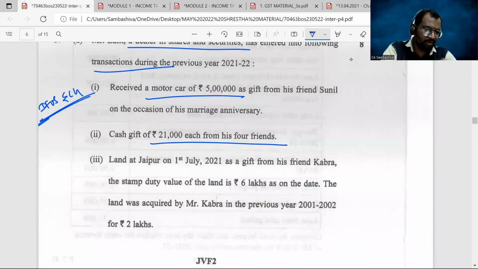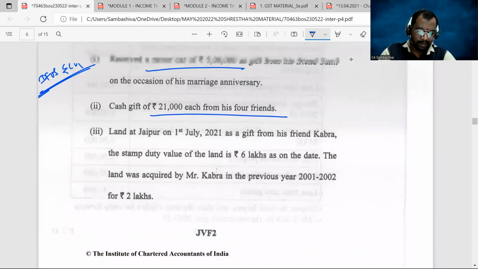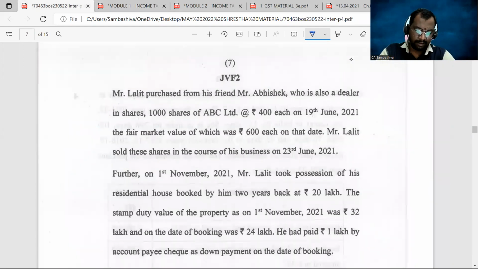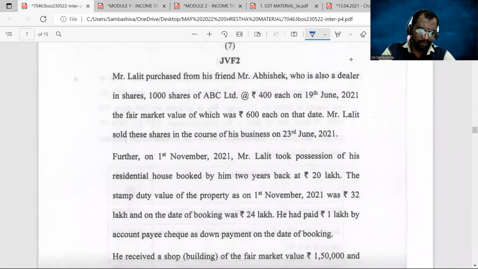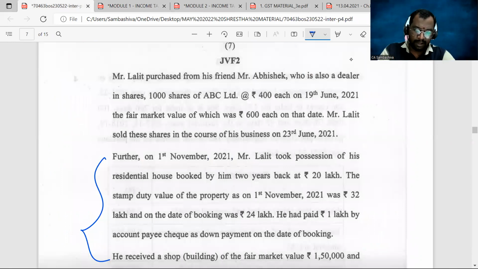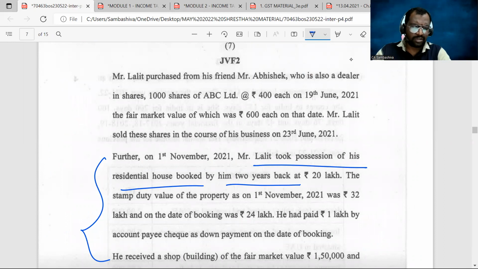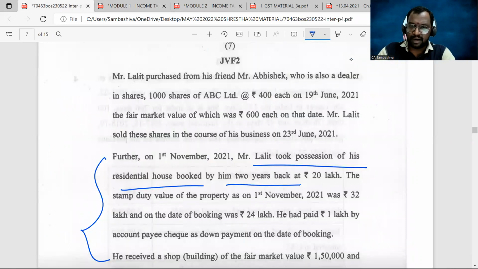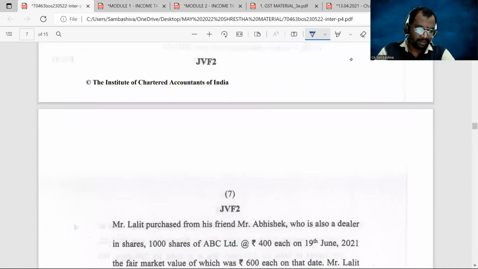You can see all the provisions are here, plot of land discussion, and then he took over the possession of the residential house property. You can see Mr. A took the possession of the property booked by him 2 years ago. Lalit took the possession of the residential house booked by him 2 years back. So similar to this problem number 2, sir. If you have practiced this problem number 2, this problem is very, very easy, sir. Okay, now. And next.